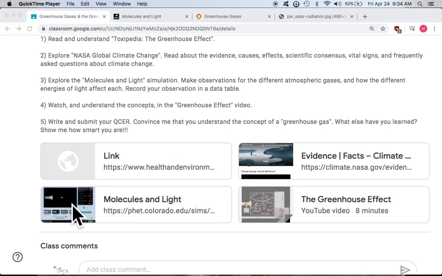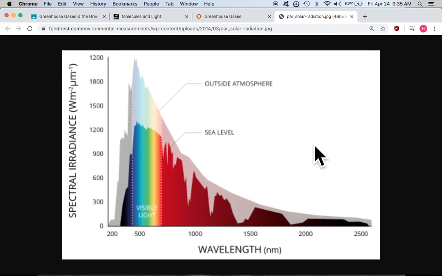And then over here is this activity, this PhET lab simulation about molecules and light. What I want to do is focus on that one, and then I have a little simulation that I can show you about greenhouse gases and how that works. The first thing I wanted to do is talk about sunlight. So I got this graph.